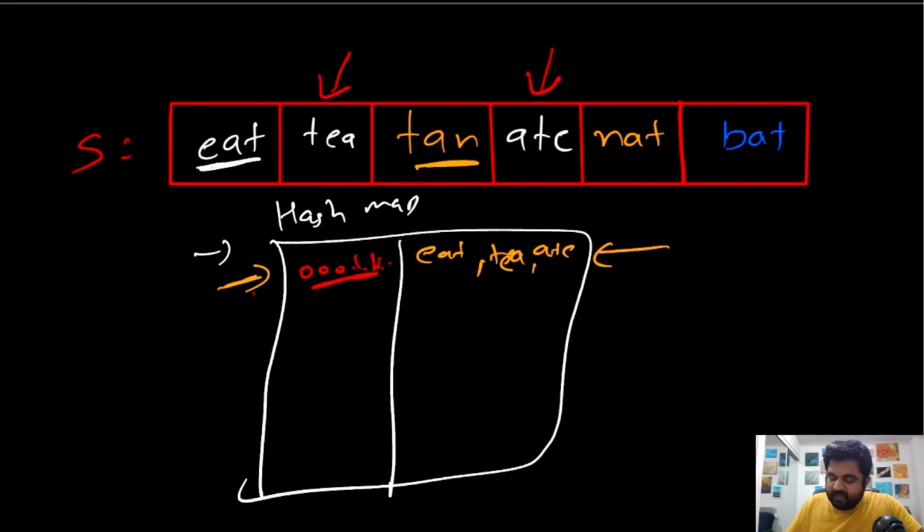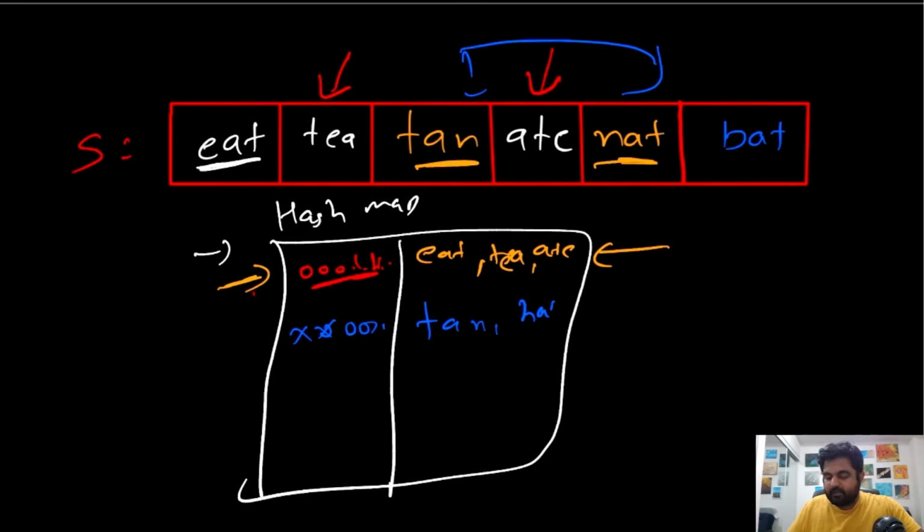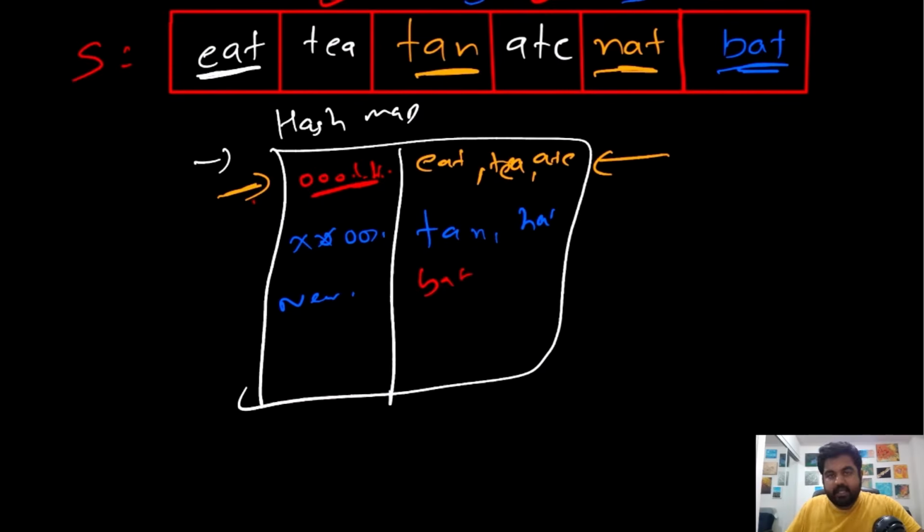Again, the same thing will happen for tan and nat. So even again for tan and nat, suppose we get some value, a string that looks like this. I'm just drawing a bunch of gibberish, but you get the idea. And we will add an entry for tan and nat because they both will have the same number of occurrences of characters. And in the end, for bat, we won't have any existing entry, so we will have a new entry over here, where we will add the value bat. Now in the end, all we have to do is just iterate over all the values that are present inside this hash map and return it as our answer. And this would be the optimal solution we are going to use.